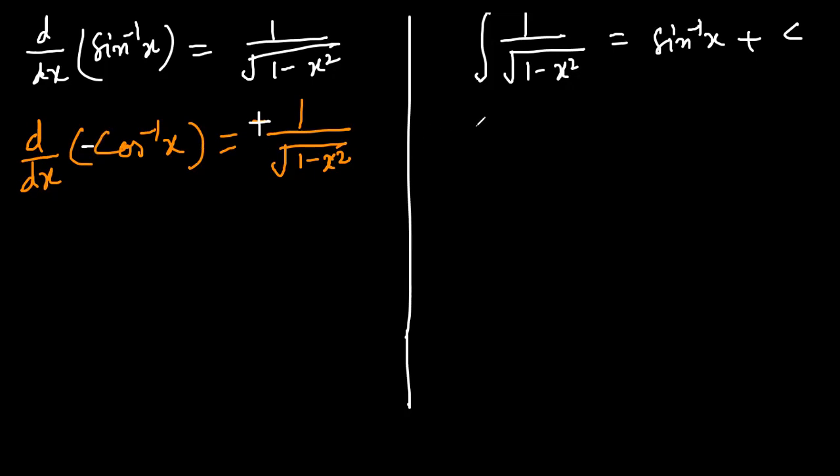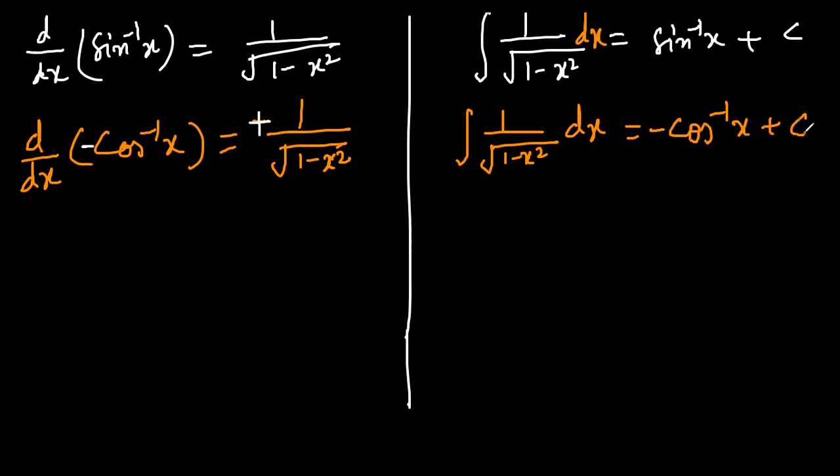So now the formula for the integration will look like: integration of 1 by square root, same as above, 1 minus x squared dx. We must always write dx with the integral sign. And this is equal to negative of cos inverse x plus c.